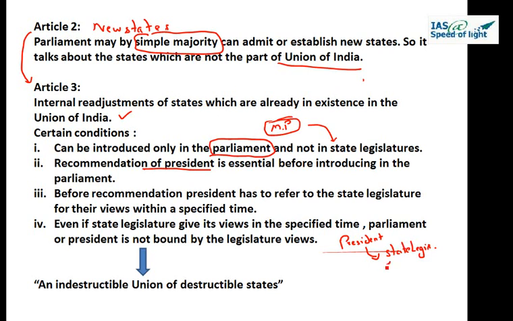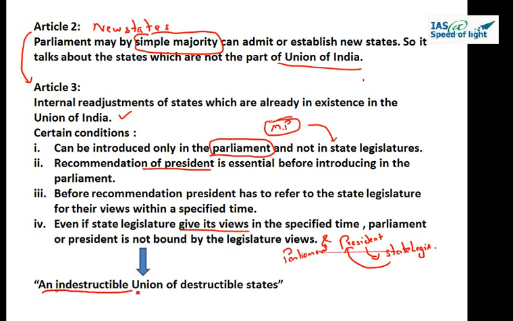And even if the state legislature gives its views within that specific time, the President and Parliament are not bound by the views of that state legislature. So even if a state legislature gave its views in a specified time, Parliament or the President is not bound by them. That is how India is correctly described as an indestructible union.